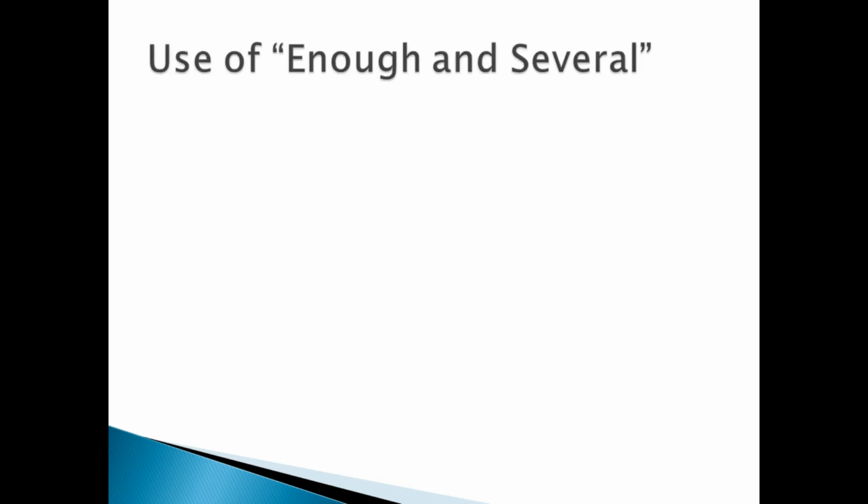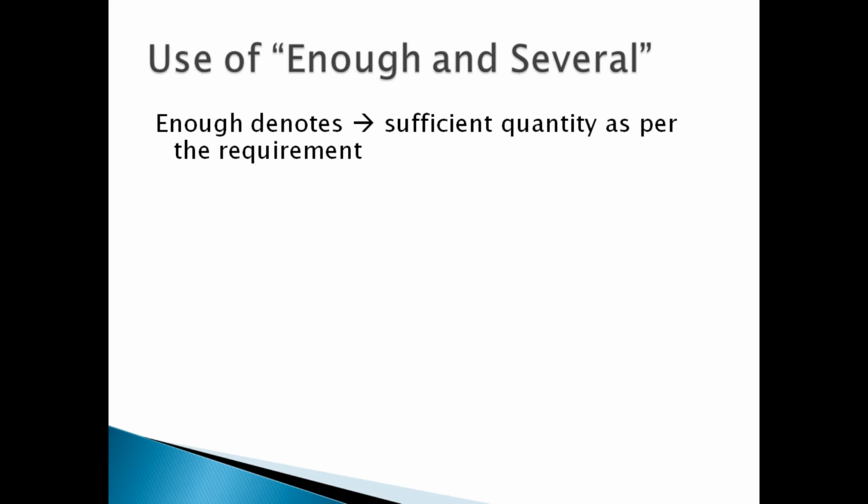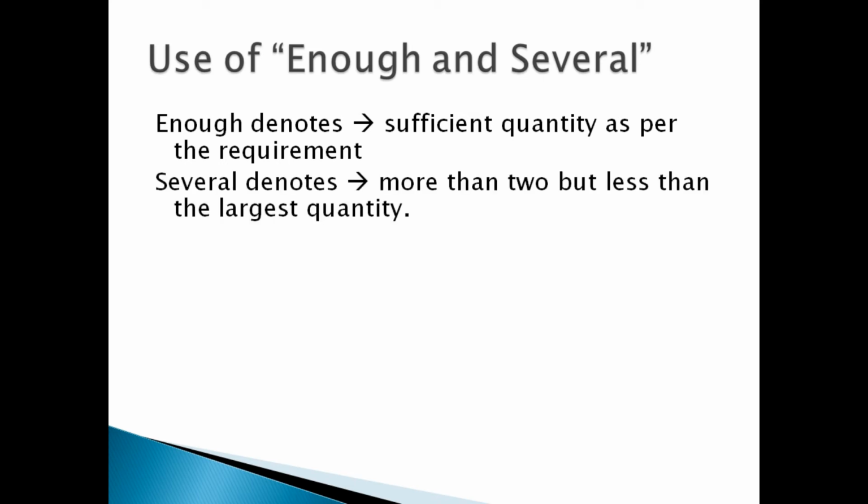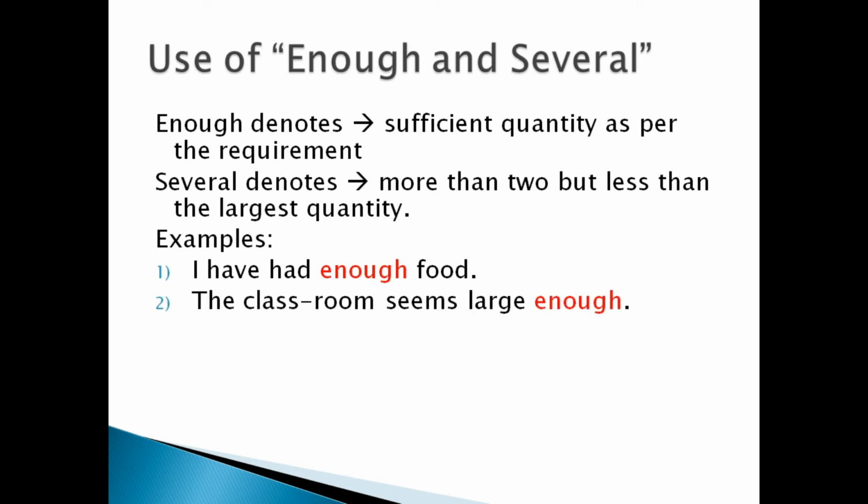Next, use of enough and several. What is the meaning of enough and several? Let us see. Enough denotes sufficient quantity, as per the requirement, as much as we need. Whereas several denotes more than two, but it is not maximum, it is less than the largest quantity. Examples. I have had enough food. It means the speaker had sufficient food, as much as he needs. The classroom seems large enough. The size of the classroom is sufficiently large.